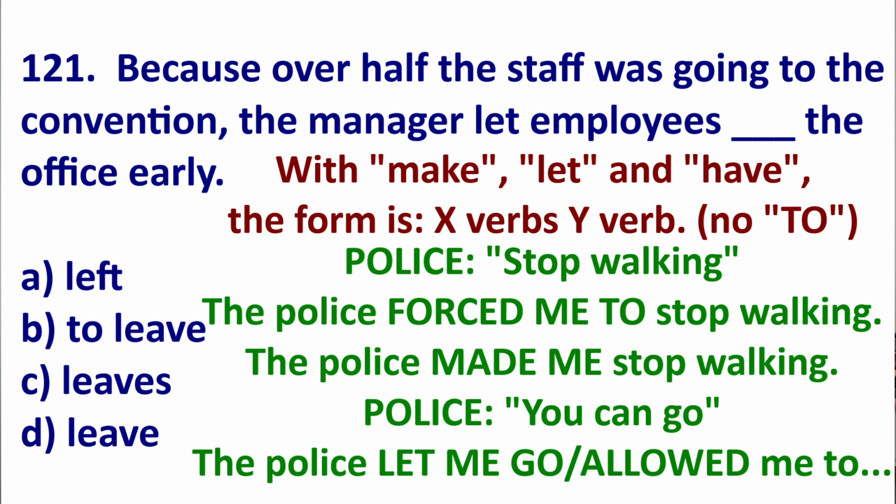So if I'm walking down the street, the police say, stop walking. I can say, the police forced me to stop walking. Notice I have two there. But if I use made, the police made me stop walking. No to. Then the police said, you can go. So the police allowed me to go. That's correct. But if I use let, the police let me go.